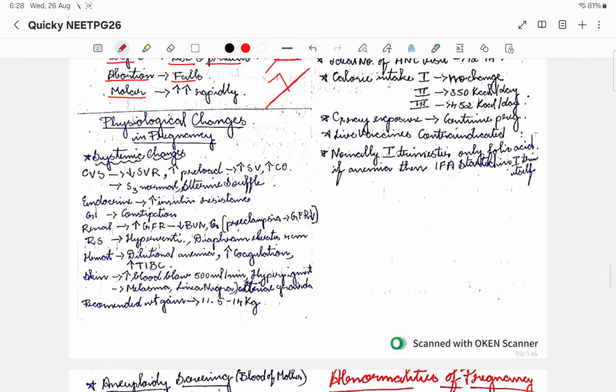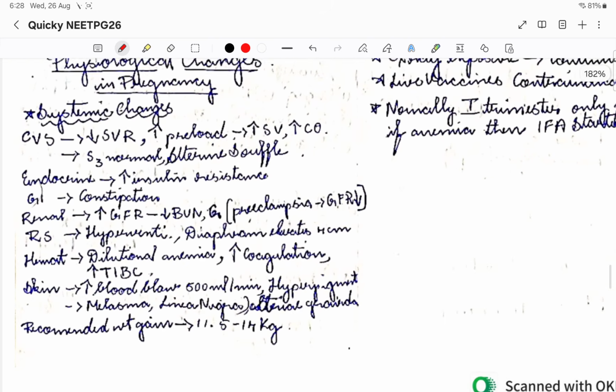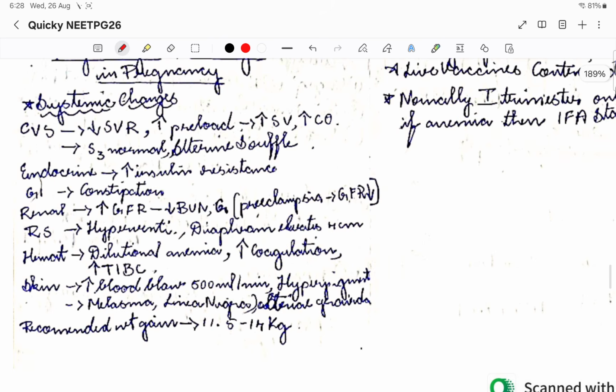Now let us see some of the physiological changes that occur during pregnancy. The systemic changes: all the systems will have a physiological change to adapt to the extra being in the mother, right? So all the physiological changes also have to be known.